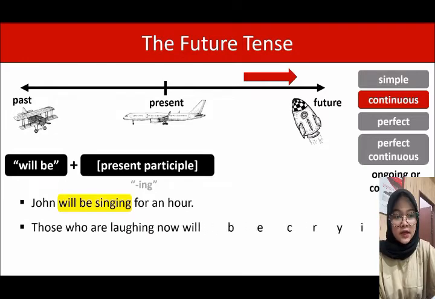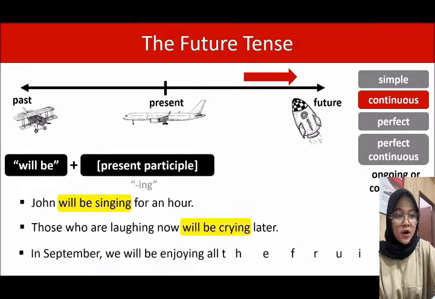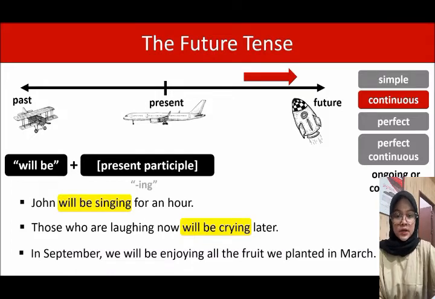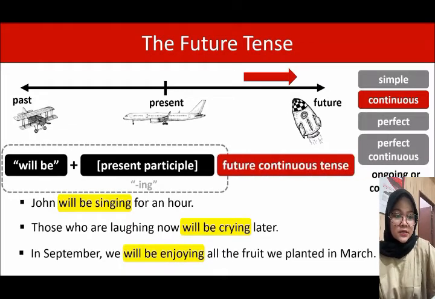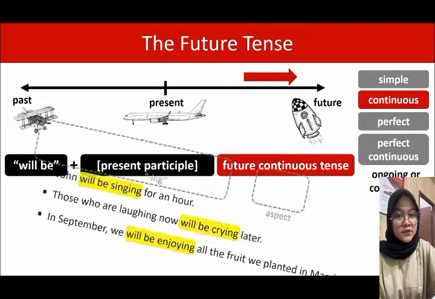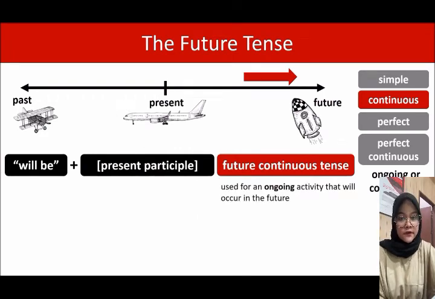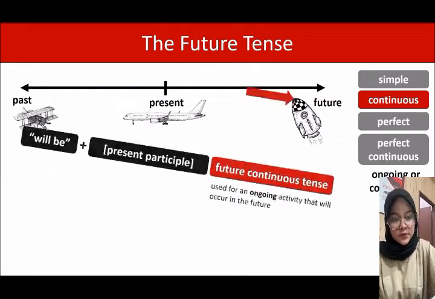Those who are laughing now will be crying later. Will be crying, future continuous tense. In September, we will be enjoying all the fruit we planted in March. Will be enjoying, future continuous tense. So this construction gives us the future continuous tense. And remember, this is the word that tells us the aspect. The future continuous tense is used for an ongoing activity that will occur in the future. And let's keep going.